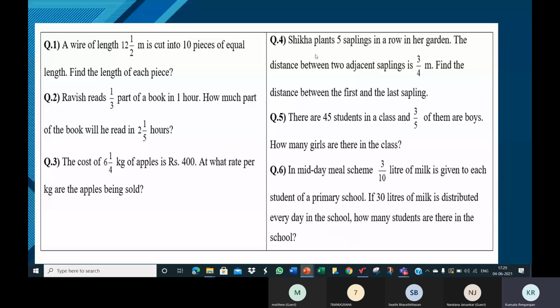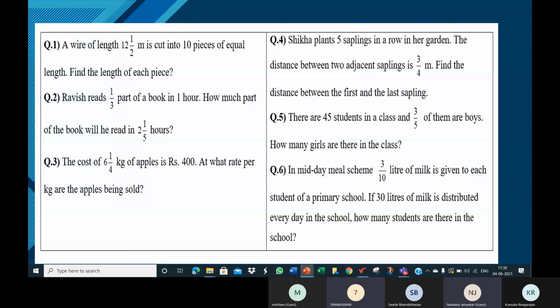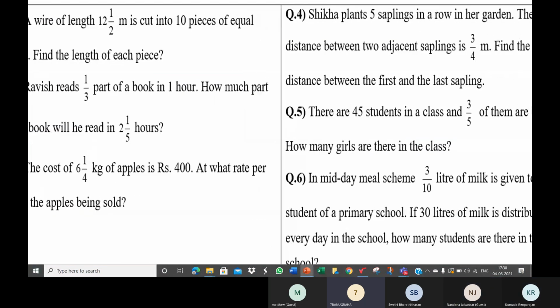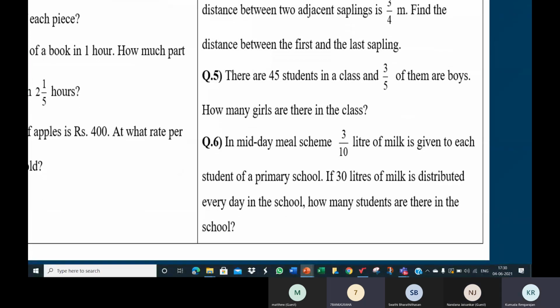Yeah, the fourth one, Anugraha. No, the fourth one, maybe I'll explain this, children. I will explain the fourth. Anugraha, the fifth one? Sixth one, Anugraha. Question number 6, Anugraha. Okay, ma'am.